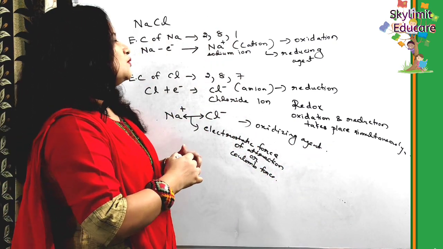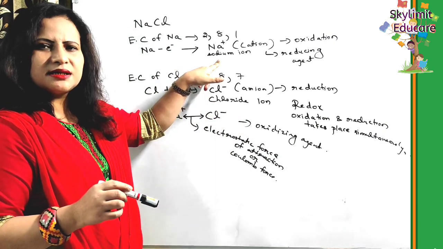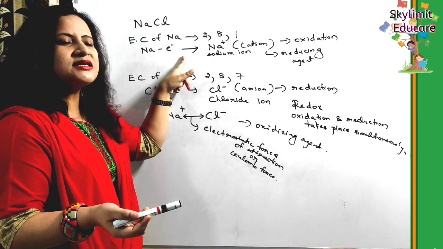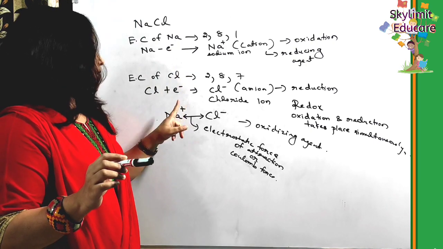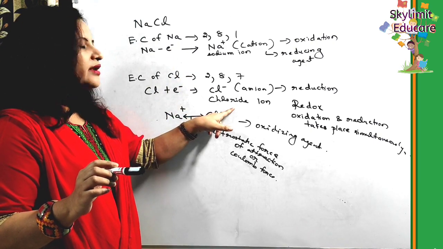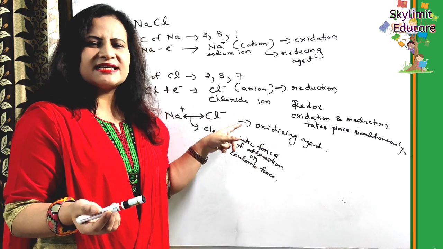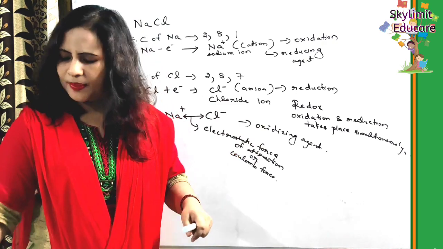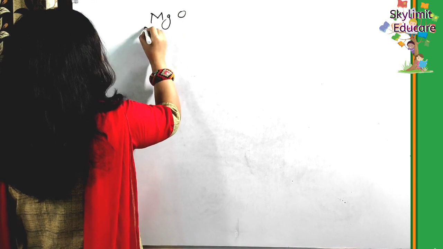That means you can see here the metal is getting oxidized. The metal itself gets oxidized, so in this case sodium is the reducing agent. And chlorine is getting reduced, so chlorine is the oxidizing agent because it accepts the electron donated by the metal. Now let us take another example, the formation of magnesium oxide.